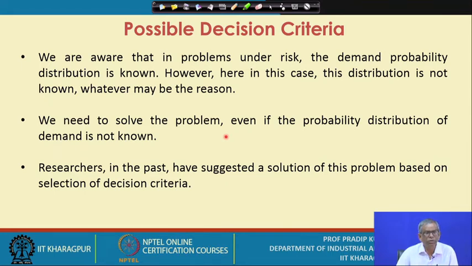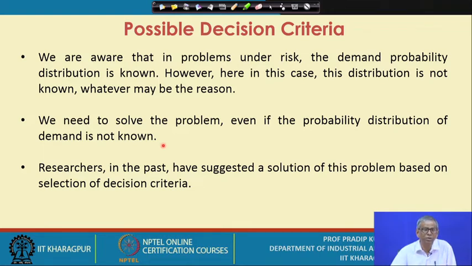Now, a few comments we have made. We are aware that in problems under risk, the demand probability distribution is known or specified either in empirical form or in standard form. However, in this case, this distribution is not known, whatever may be the reason. This is the point to be underlined. We need to solve the problem even if the probability distribution of demand is not known.